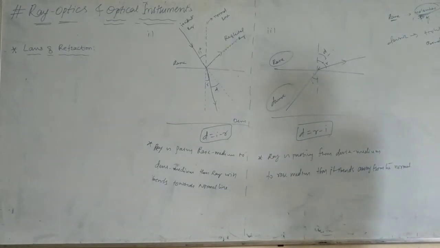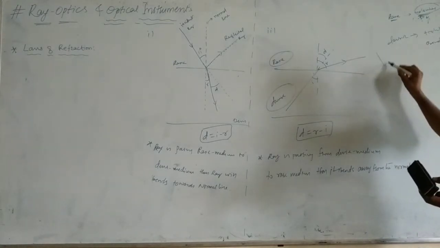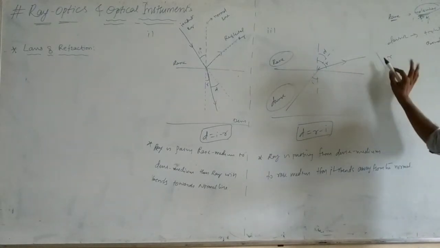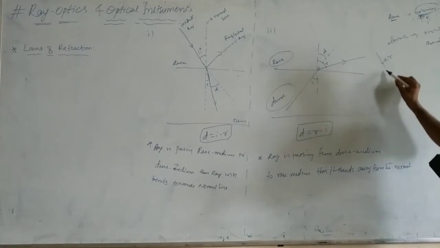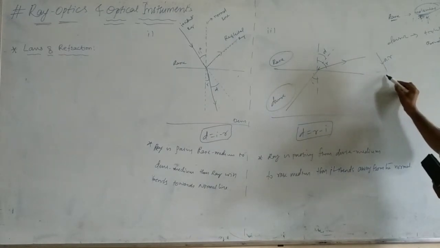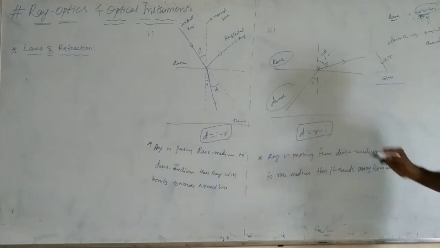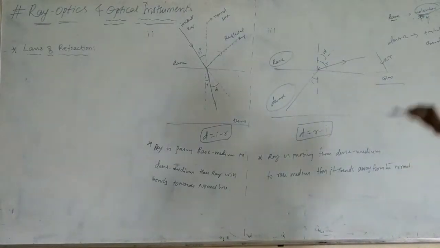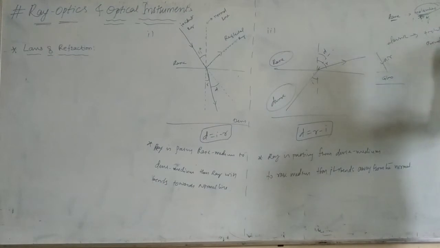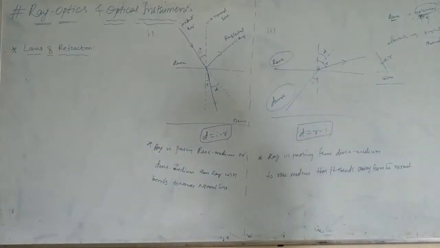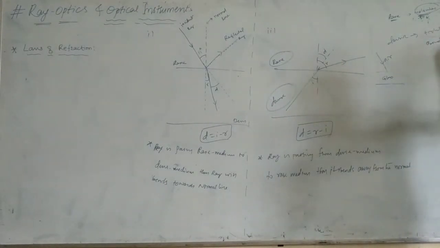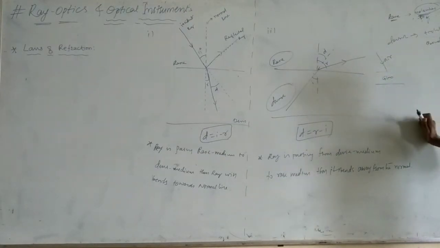For example, if the light is passing from air medium to glass. Glass is a solid. So in solids the molecules are tightly bonded. So in glass the molecules are tightly bonded.